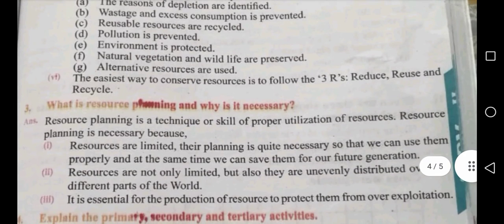Okay, next one, what is resource planning and why is it necessary? Resource planning is a technique or skill of proper utilization of resources. Resource planning is necessary because resources are limited. Planning is quite necessary so that we can use them properly and at the same time we can save them for future generations.